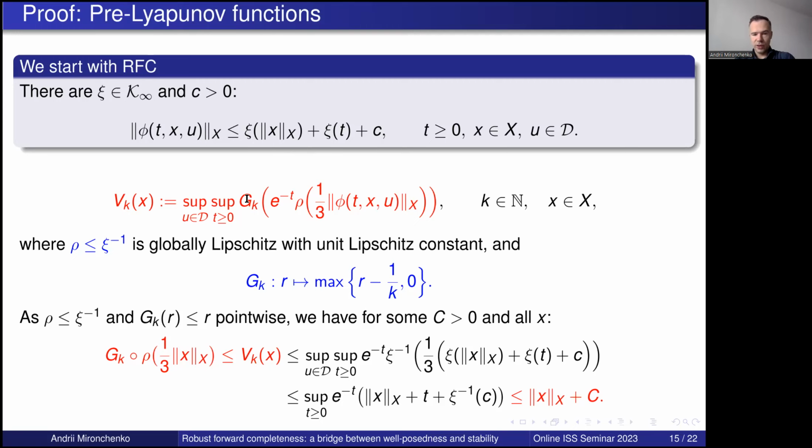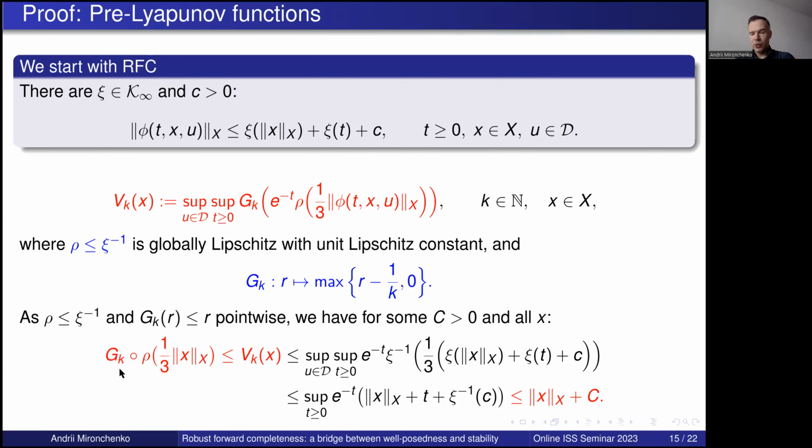And now you see why we needed this rho: because now this psi inverse applied to this term will neutralize these terms, and we will have that this is less or equal than this expression. And why did we need this exponential here? Because it will also neutralize this t, and this will make the whole supremum finite. And actually we can upper estimate in this way for some constant c. So the bound from above is very good, it is what we need actually.